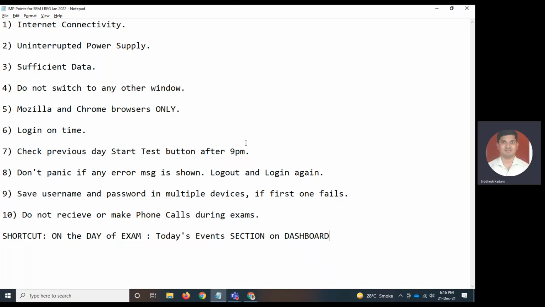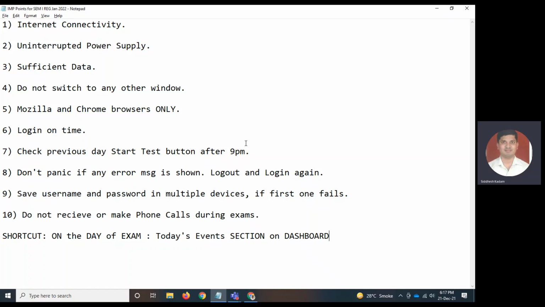You should make sure you have uninterrupted power supply throughout the exam. Make sure you have sufficient data with you for the duration of the exam. You should not switch from one window to the other window during the exam. If you do it multiple number of times, your exam will automatically get disconnected and the exam will stop. After that, you won't be able to log in to the exam.